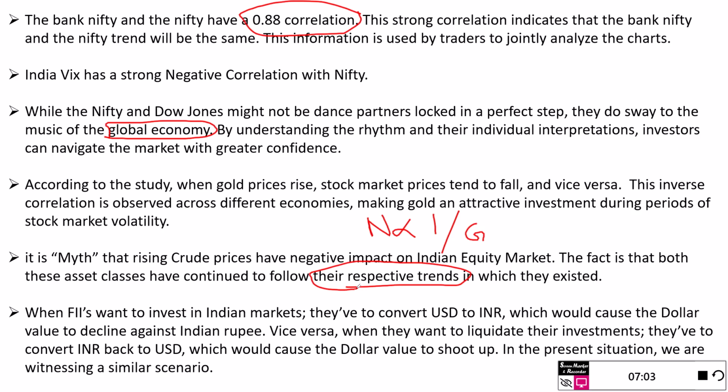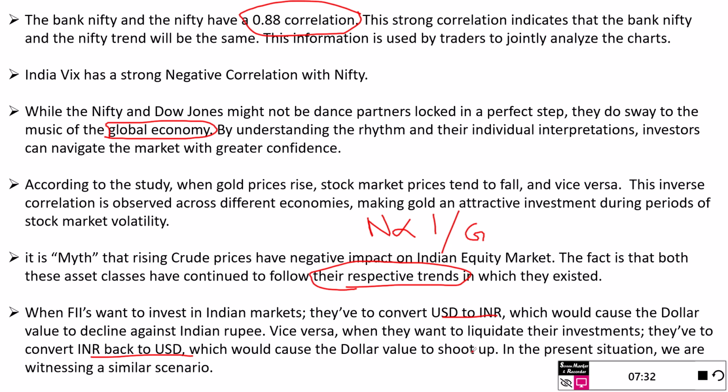This is quite interesting: the dollar index. We have seen the dollar index is negative, but this is a good explanation. If the FIIs want to invest in the Indian market, they have to convert USD to INR, which would cause the dollar value to decline against the Indian rupee, and vice versa. When they liquidate the investment, they have to convert INR to USD, which would cause the dollar value to shoot up. This is what we are facing in the present scenario.